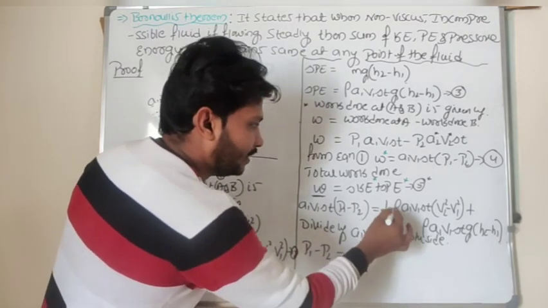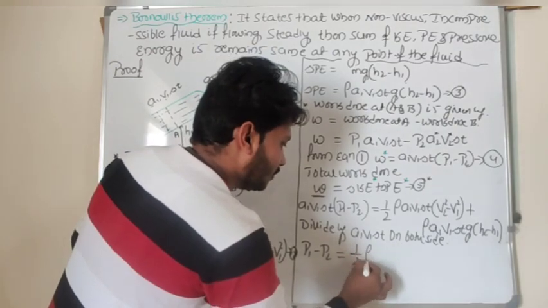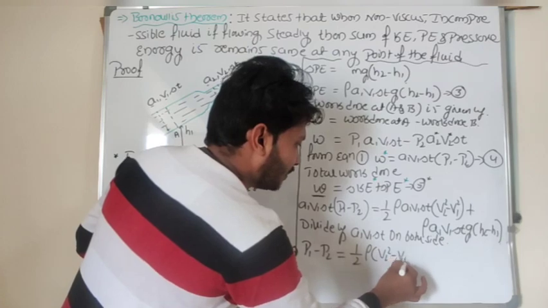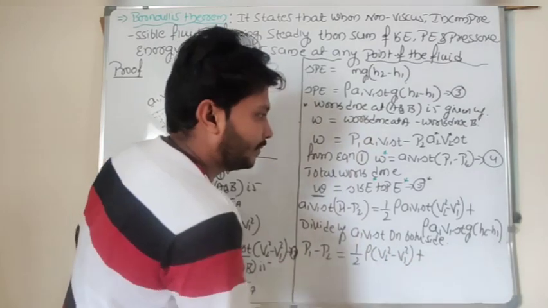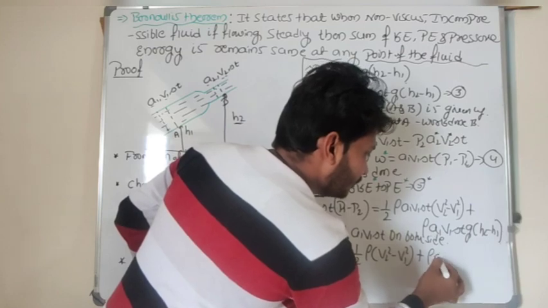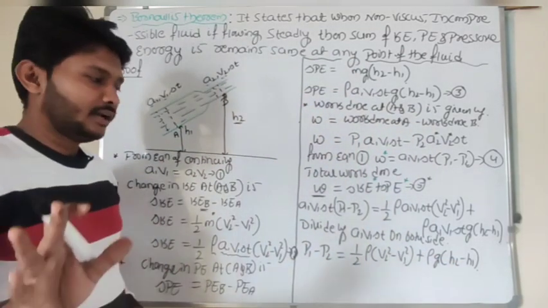P1 minus P2 equals 1 by 2 rho into (V2 square minus V1 square) plus rho into g (H2 minus H1).